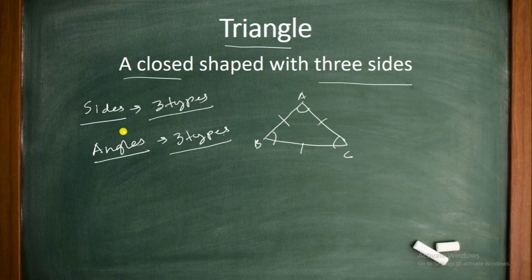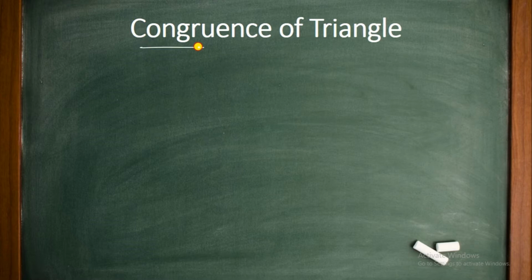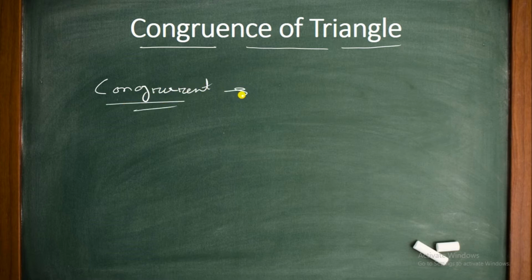So now we will move to our next topic, which is congruence of triangles, an important topic for your class 9th. So what is congruence? What is the meaning of congruent? Congruent means similarity or similar. Two shapes are congruent when they are similar.